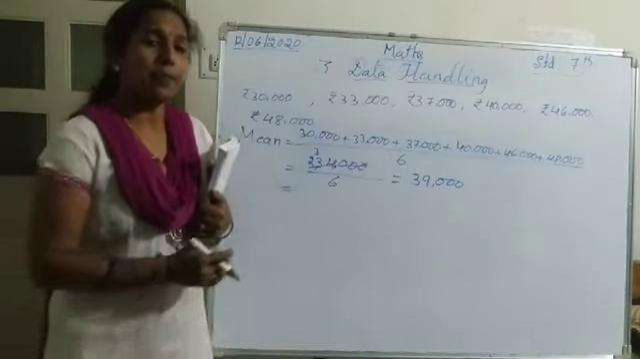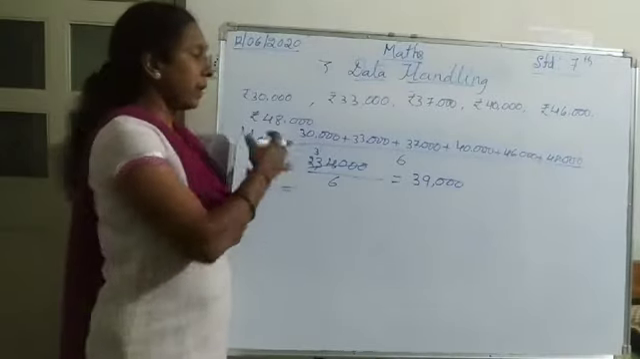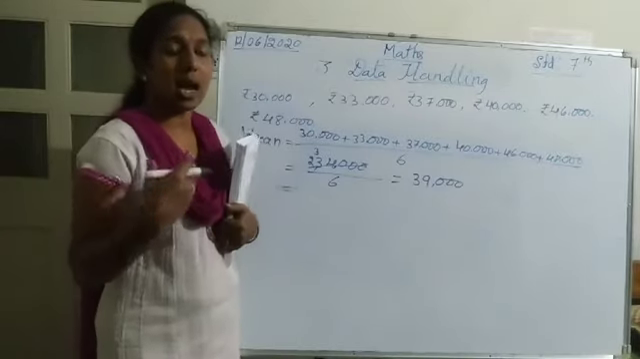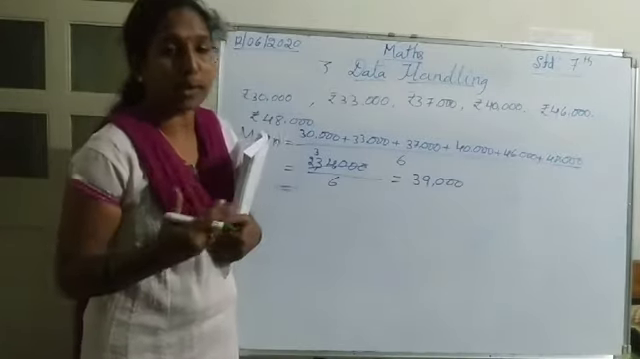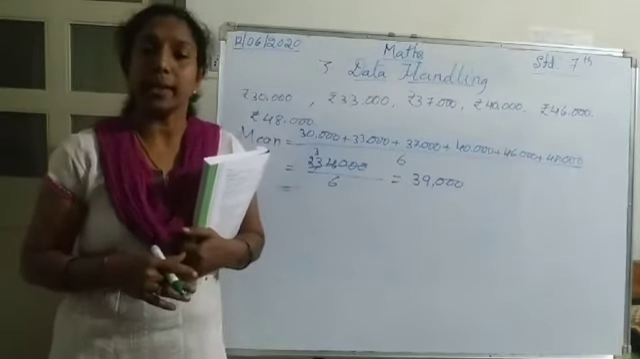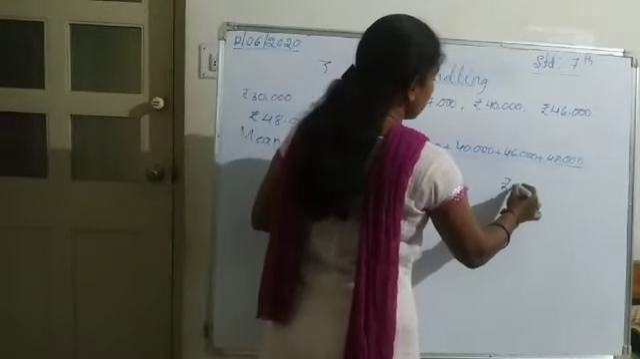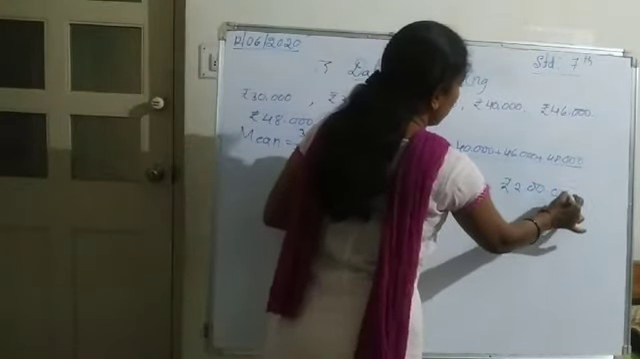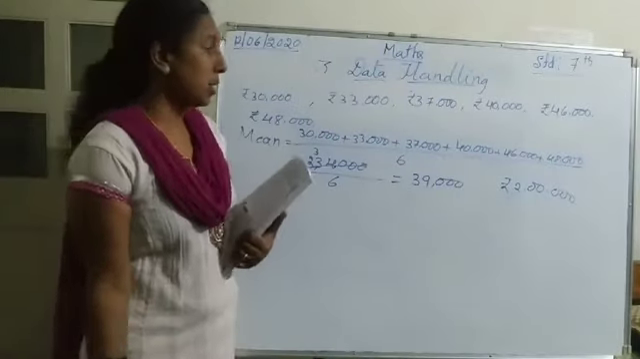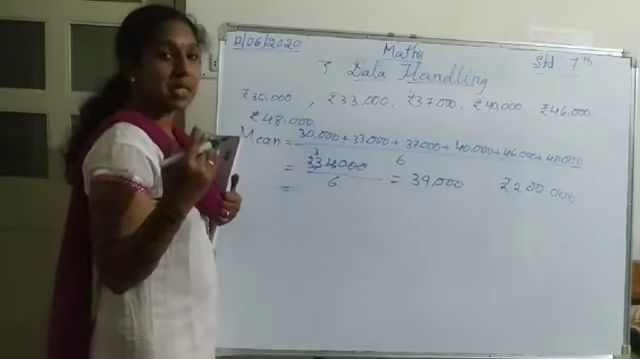Now I have found the mean, and that is correct. But if I add one more employee, the 7th employee, who is getting a salary of 2 lakh, then what will be the average, that is, the mean?